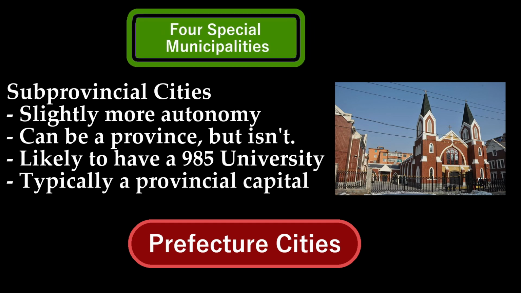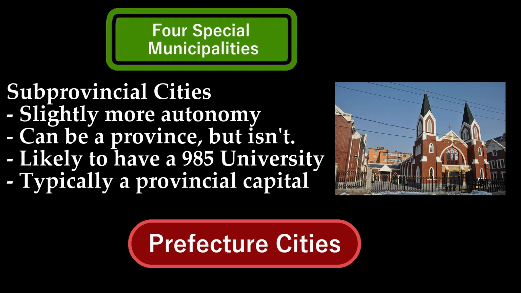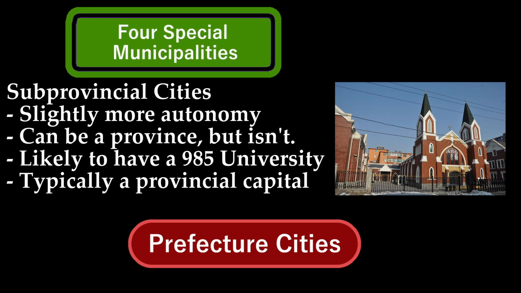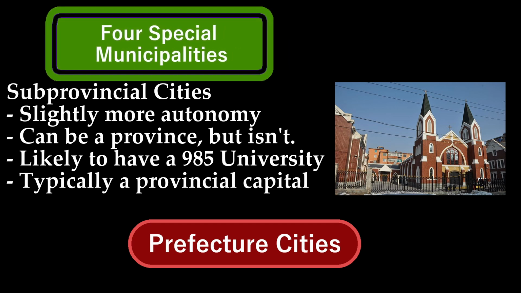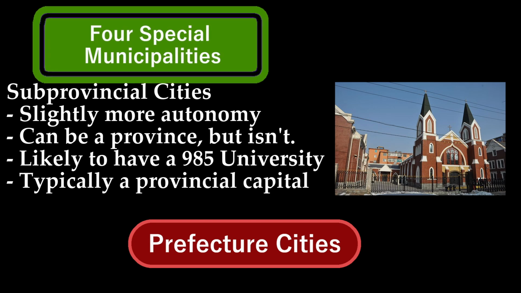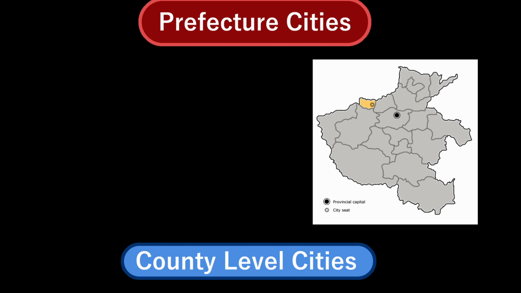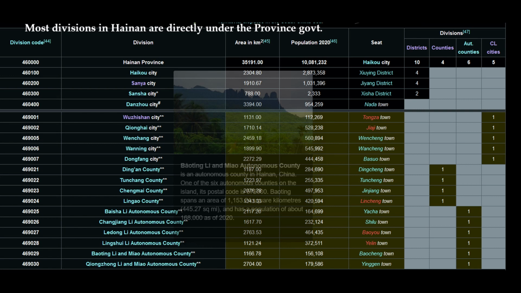The city of Dalian in northeastern China is one example, and so are pretty much all of the nation's provincial capitals. Next, we move on to the sub-prefecture cities. Officially, these are county-level cities with a little bit more responsibility and authority. All of the sub-prefecture level cities of Hainan Island, for instance, are considered to be independent of a prefecture government.